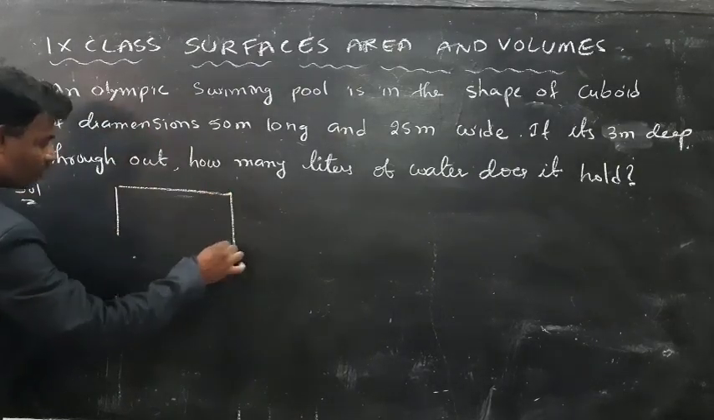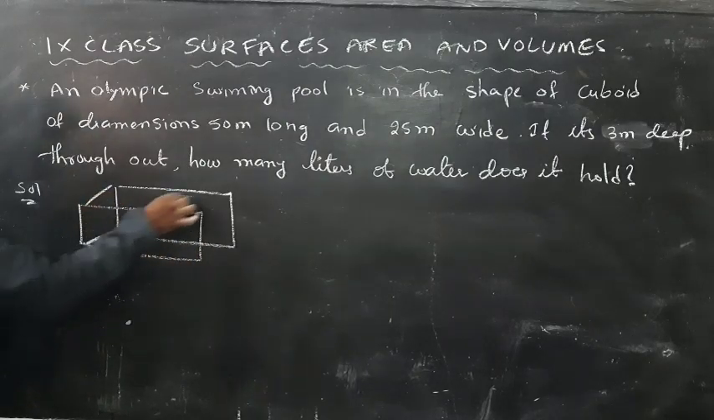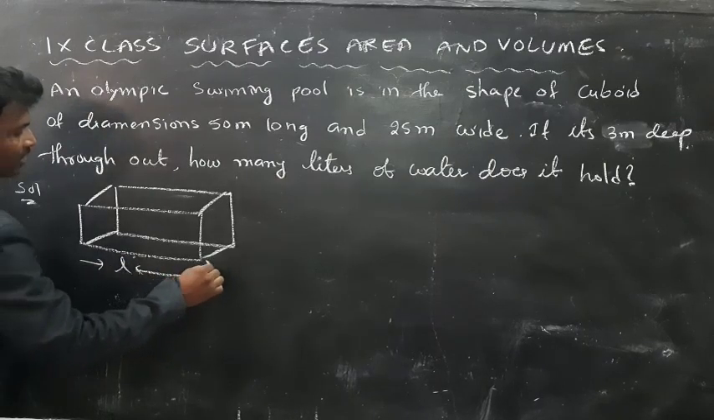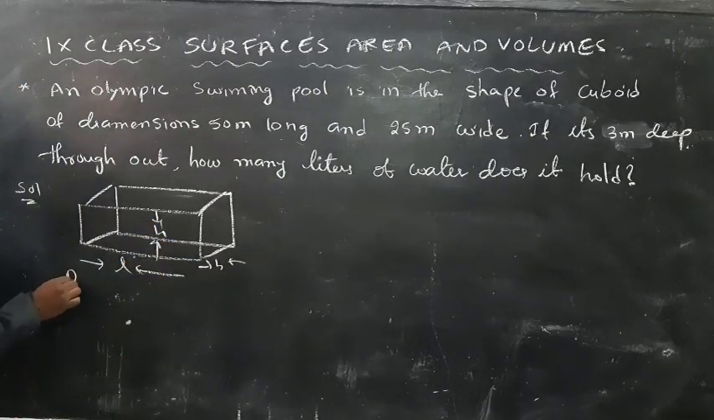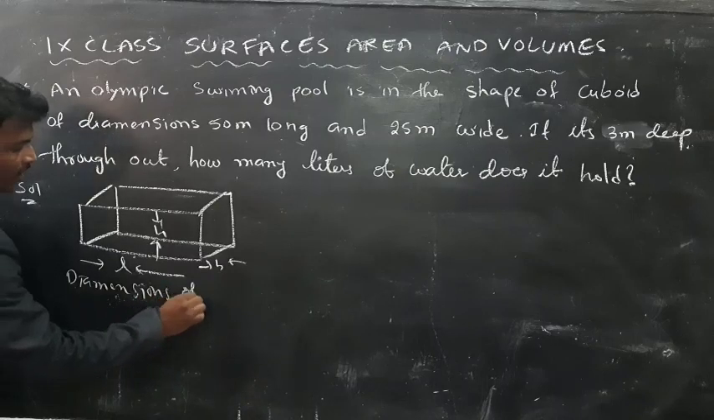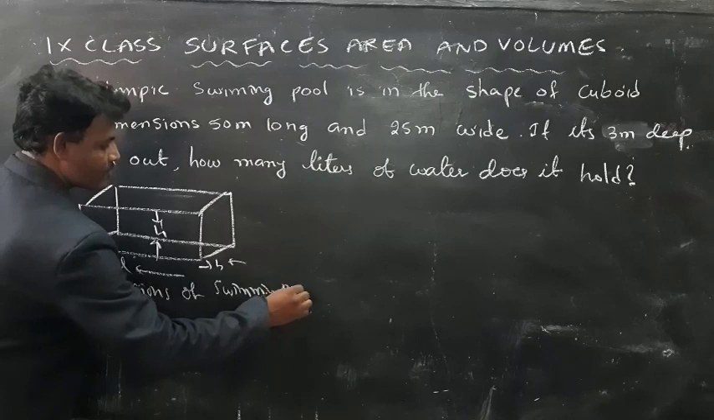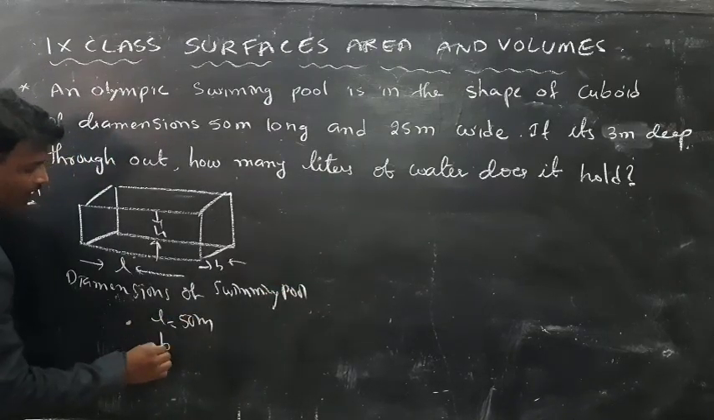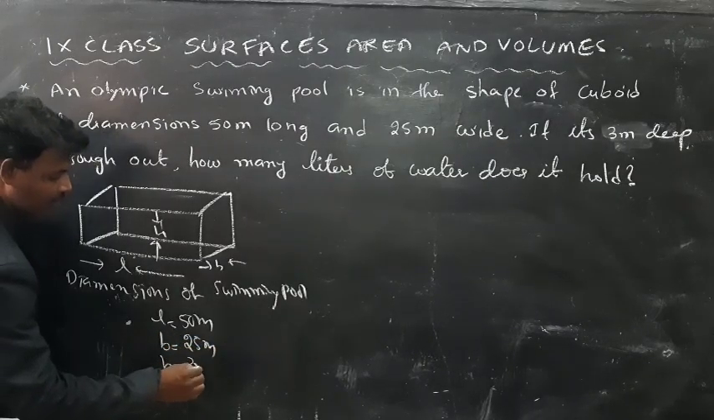The shape of the swimming pool is nothing but a cuboid. Long is nothing but length, wide is nothing but breadth, and deep is nothing but height. First, the dimensions of the swimming pool: length is equal to 50 meters, breadth is equal to 25 meters, and height is 3 meters.